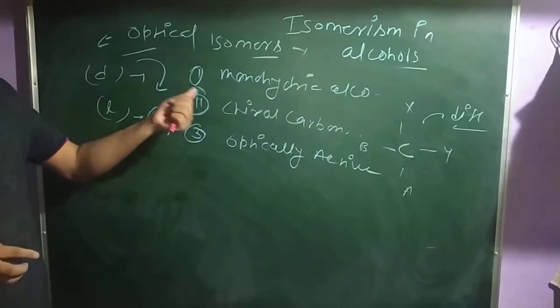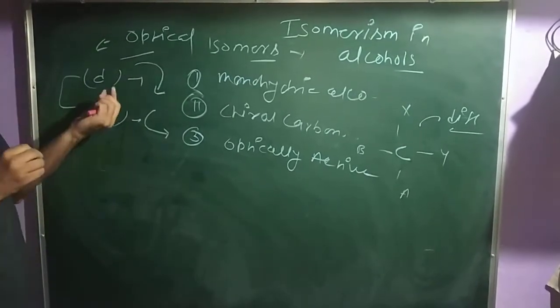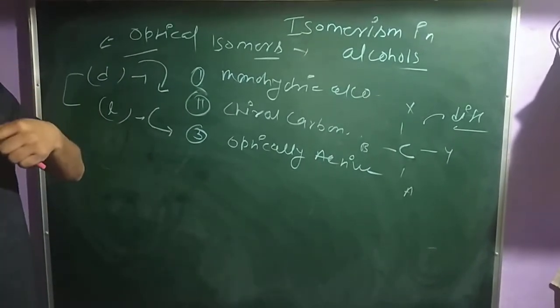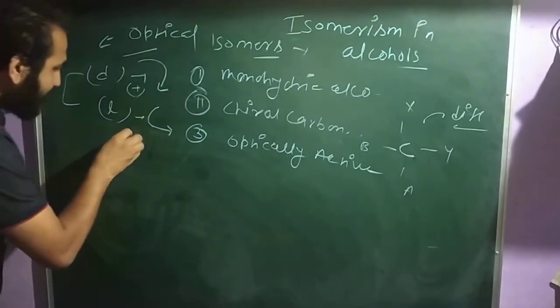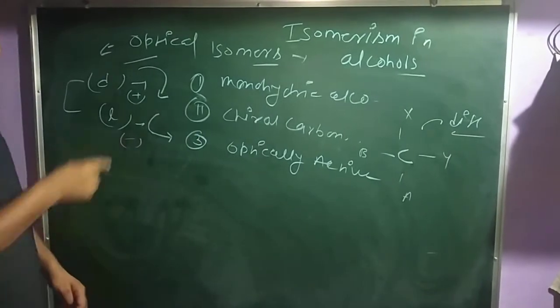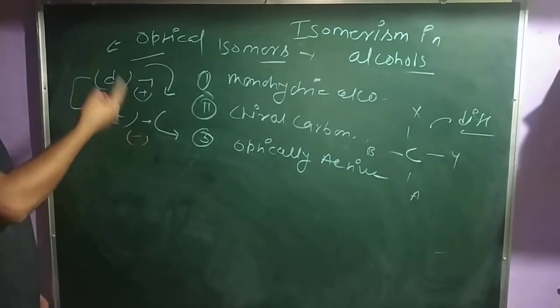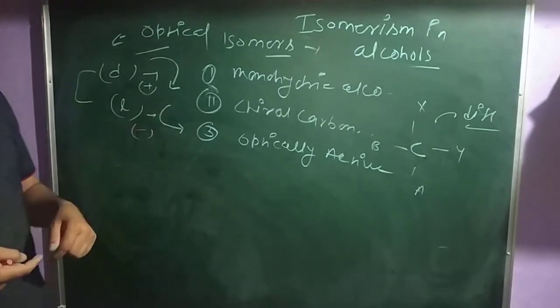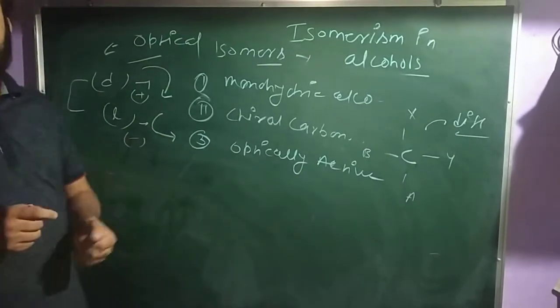This is called levorotatory. That means you can say simply these two are the opposite of each other. If D is positive, then L is negative. Clear? So this is called the dextrorotatory, and this is called the levorotatory. L form and D form, plus form and minus form. Clear? So this is called optically active.